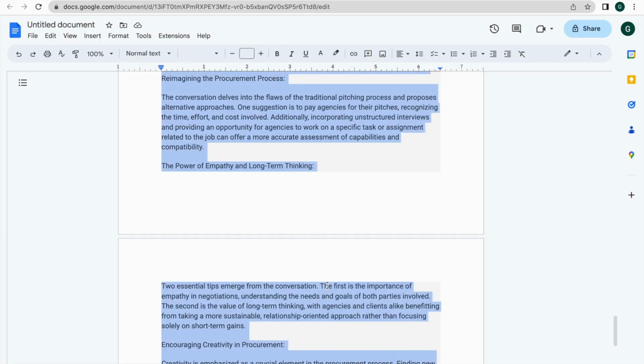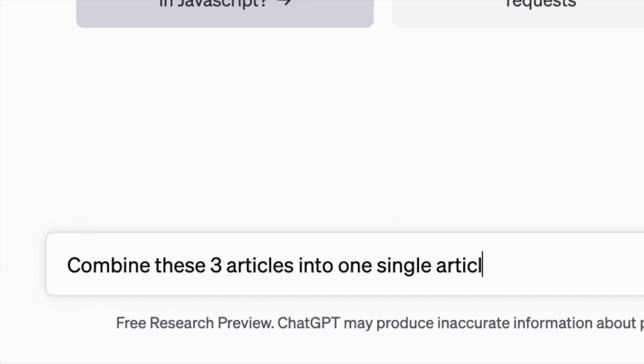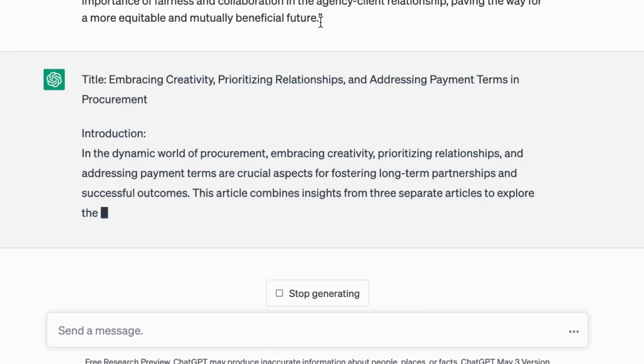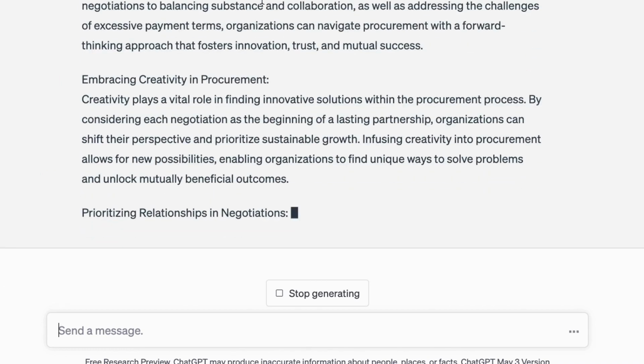But if you don't want to do that, and you think your podcast or video had more value as a whole rather than divided up in this way, then the next step would be to copy everything in your document and ask ChatGPT to combine the 3 articles into a single article. And this will be the result. It's going to generate one article that is a combination of the 3 you've just pasted in. This is one of ChatGPT's best features. It can combine multiple texts into a homogeneous piece of content.